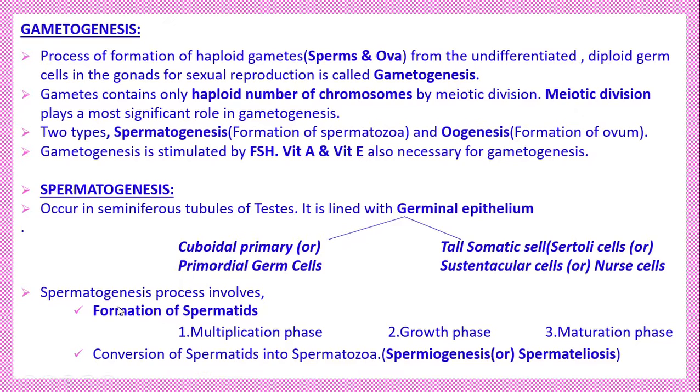Listen carefully. Spermatogenesis has two stages. One is the formation of spermatid. The other is the conversion of spermatid into spermatozoa, which is called spermiogenesis or spermatolysis. So the first is the formation of spermatid, and the second is spermiogenesis. The formation of spermatid has three phases: multiplication phase, growth phase, maturation phase.